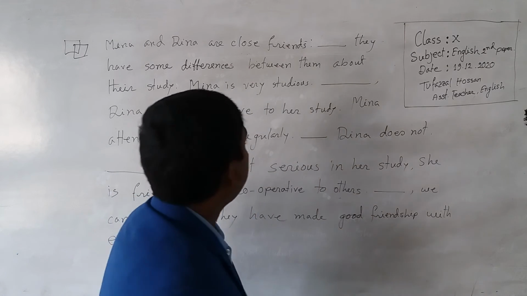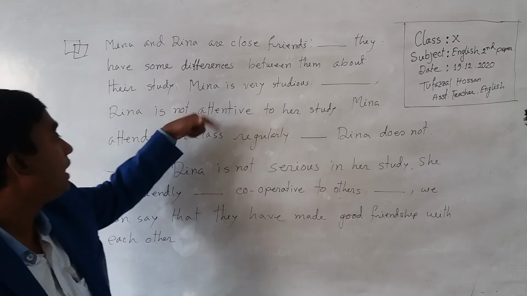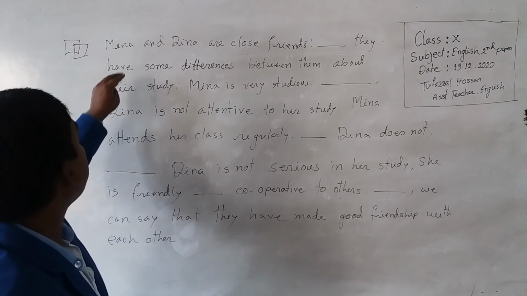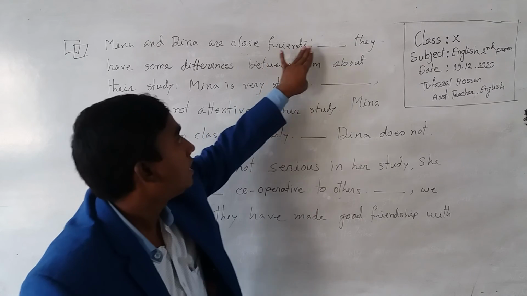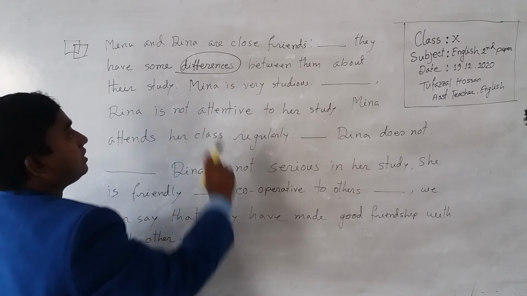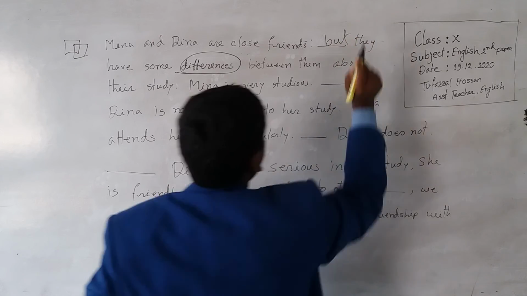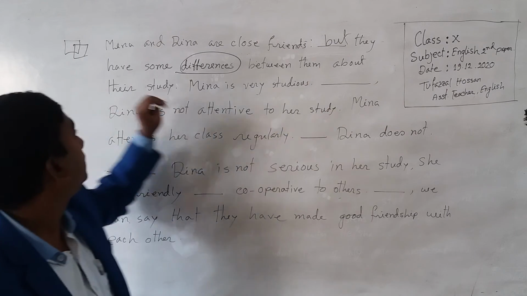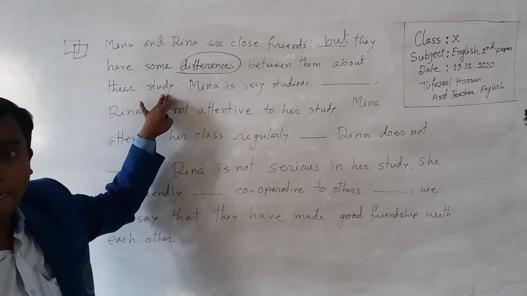Dear students, you have to read this paragraph two or more times, then you can understand what the correct linkers are. Now look at the board please. Meena and Dina are close friends. Dash, they have some difference. Look at this difference. This is the contrast word. So you have to take but. Now, Meena and Dina are close friends, but they have some difference between them about their study.